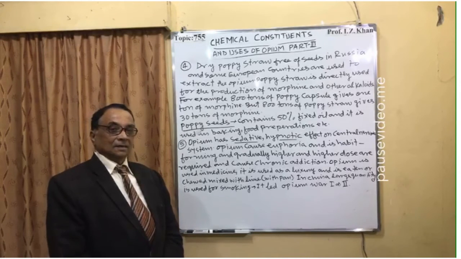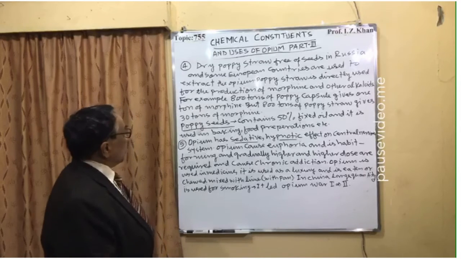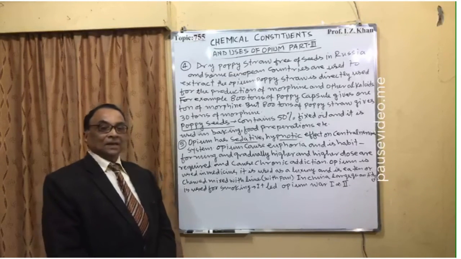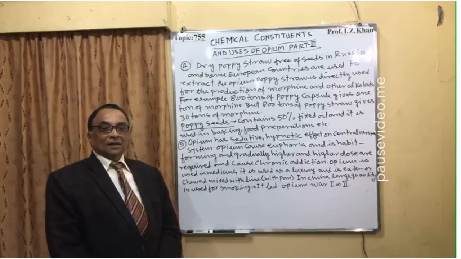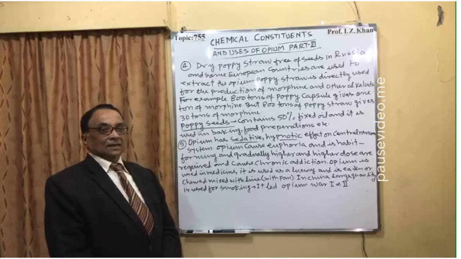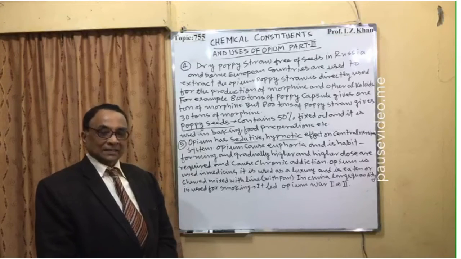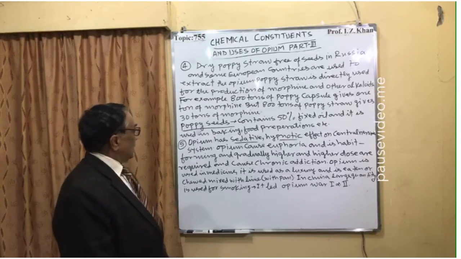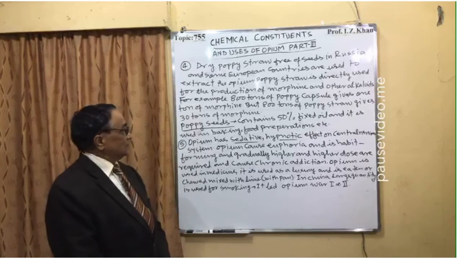And poppy seeds, as I have already told you, are very popular in the Indian subcontinent. We are using them in our sweet preparation, in kheer, in some other foods, and they contain 50% fixed oil, and are also used in baking.